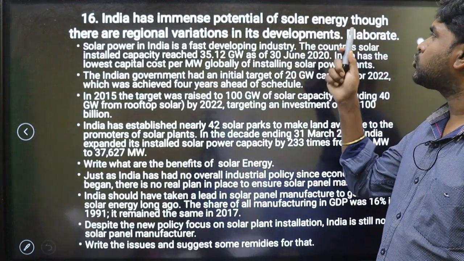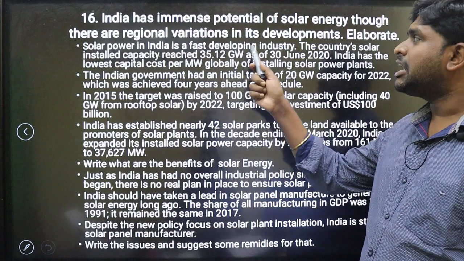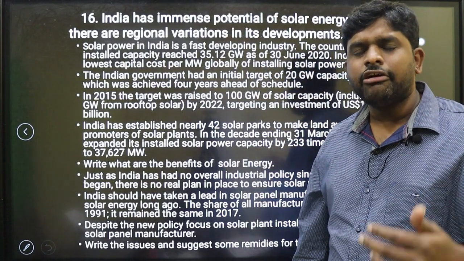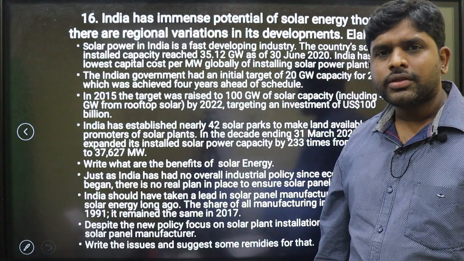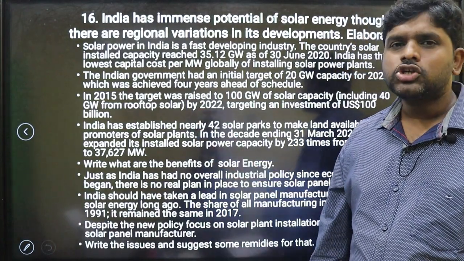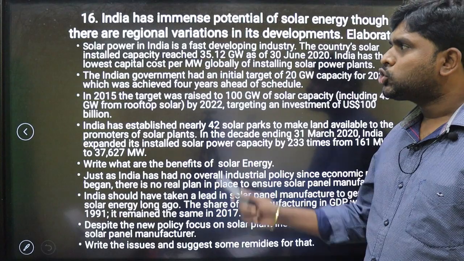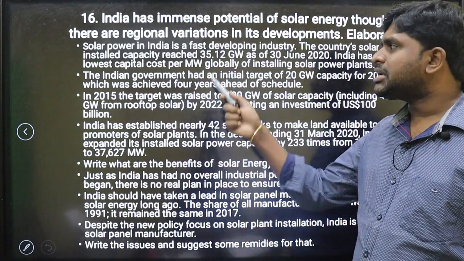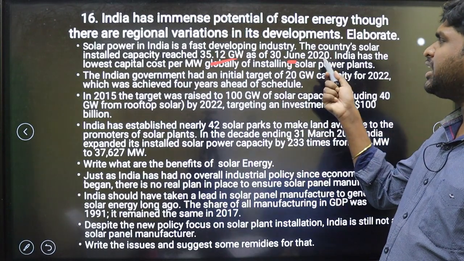India has immense potential of solar energy through its regional variations in development. Write about the International Solar Alliance, which is a baby child of Narendra Modi. The tropical countries come under solar production. Solar power in India is fast developing. The country's solar installed capacity is 35.12 gigawatts as of 30th June.